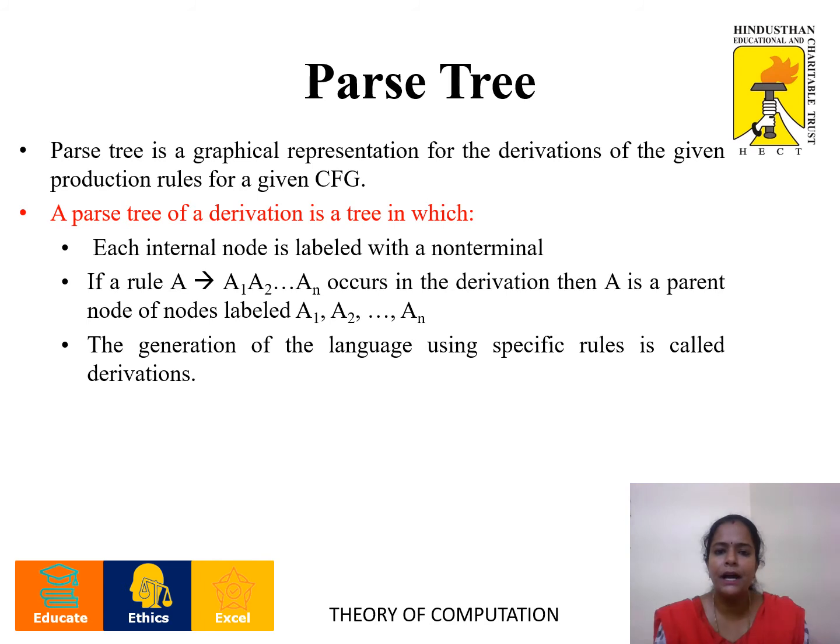Parse tree. A parse tree is a tree used to represent grammar productions by means of a graphical representation. Whenever we use a graphical representation, it is easy to understand the concept. So, with a parse tree, we can represent the grammar in a tree-like form. That is, we can generate a string, that is, terminal symbols, for the given grammar by means of a parse tree.